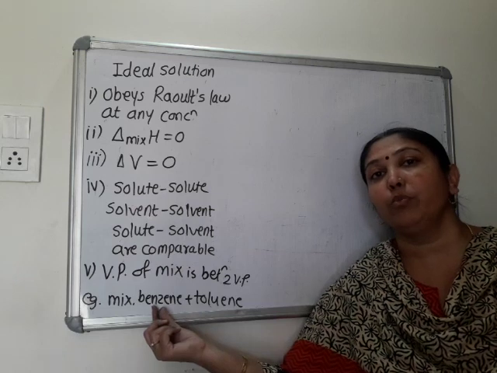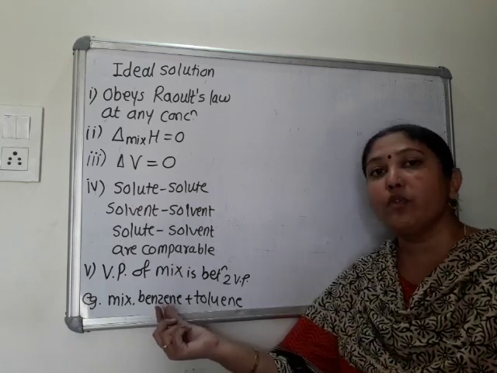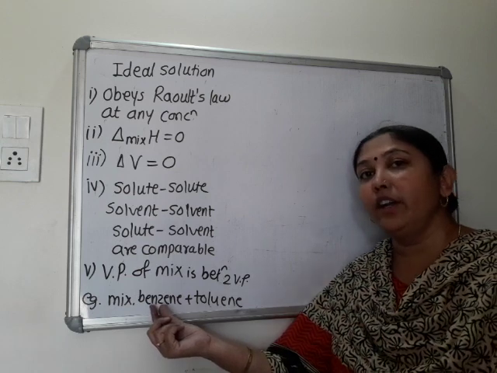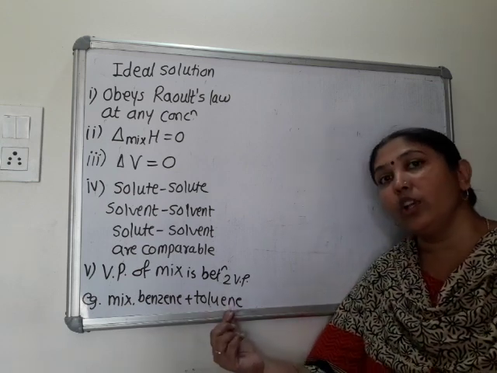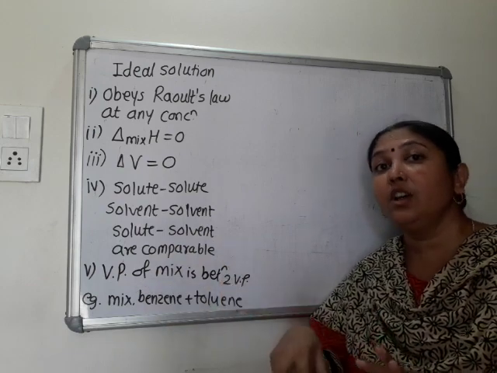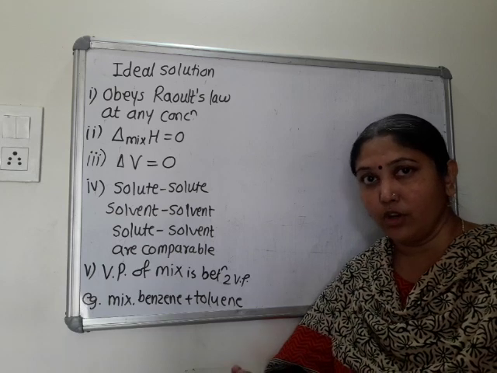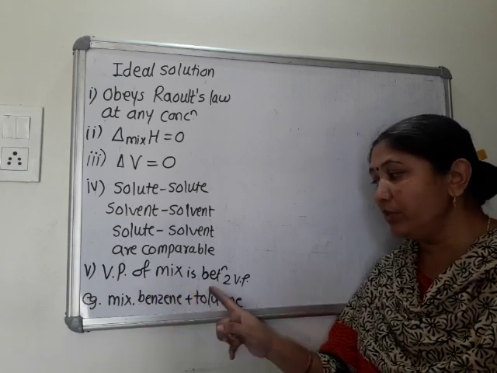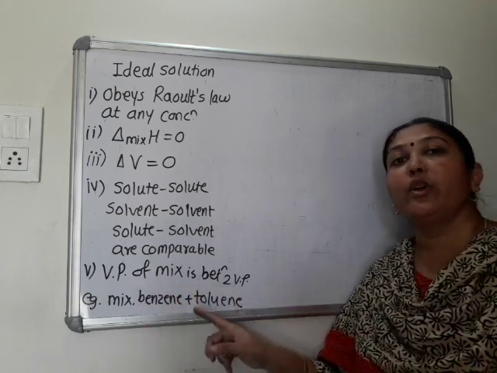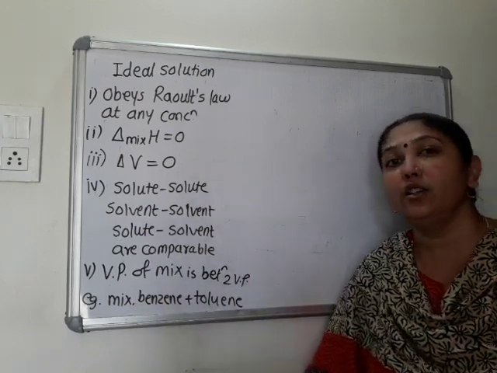And here the vapor pressure of the mixture is between the two vapor pressures. Suppose, just to clear your concept, I don't know the actual value, the vapor pressure of benzene is 70 torr and the vapor pressure of toluene is 90 torr. So the vapor pressure of their mixture will be between 70 and 90. Got this point? So this is what an ideal solution is.